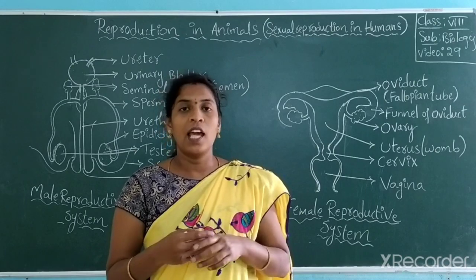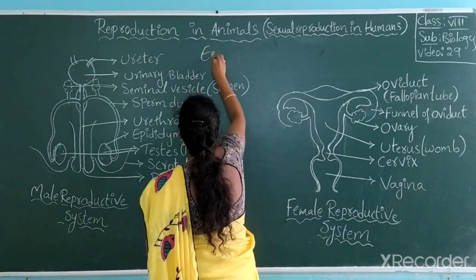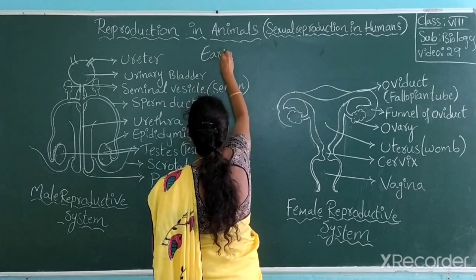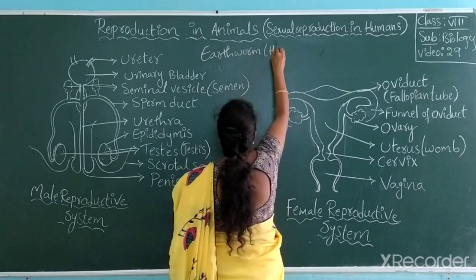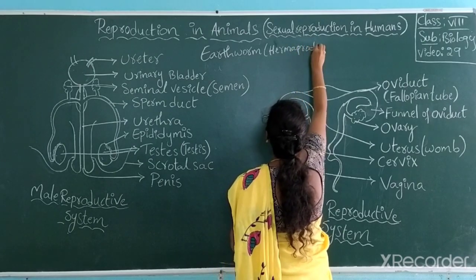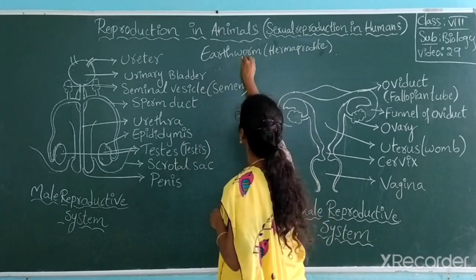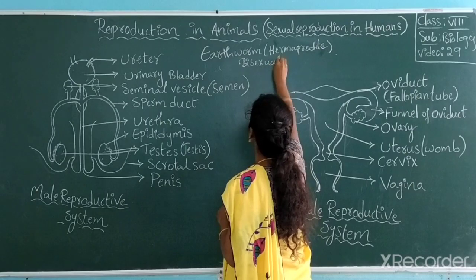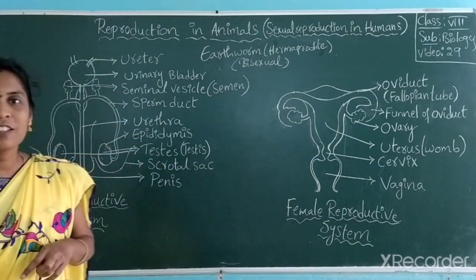Earthworm is also known as hermaphrodite, also called bisexual.